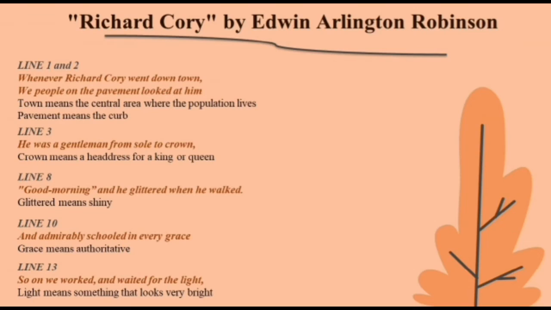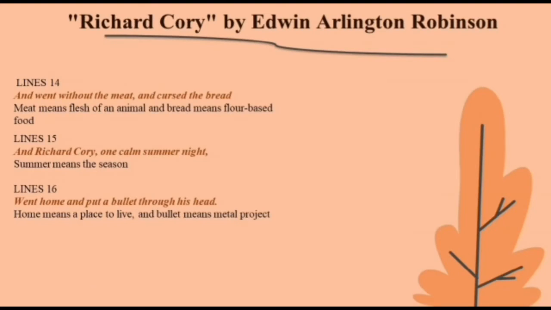On the 13th line, "So on we worked and waited for the light." Light means something that looks very bright. On the 14th line, "And went without the meat and cursed the bread." Meat means flesh of an animal and bread means flour-based food. On the 15th line, "And Richard Cory, one calm summer night." Summer means the season. On the 16th line, "Went home and put a bullet through his head." Home means a place to live, and bullet means a metal projectile.